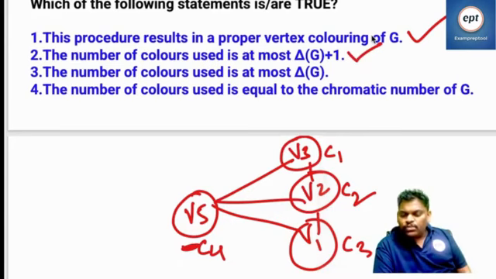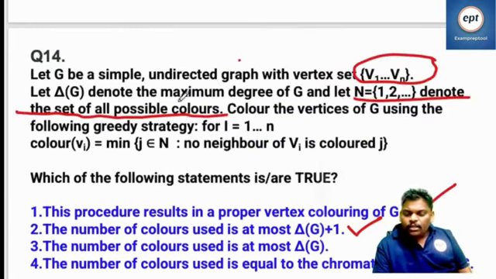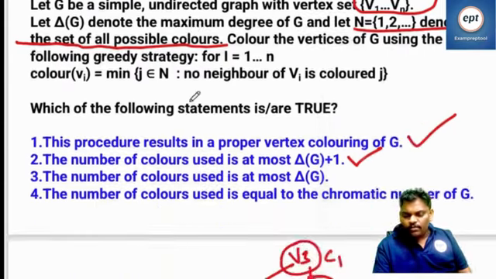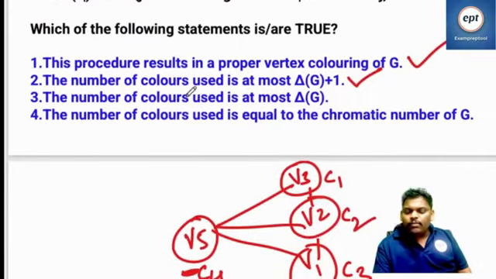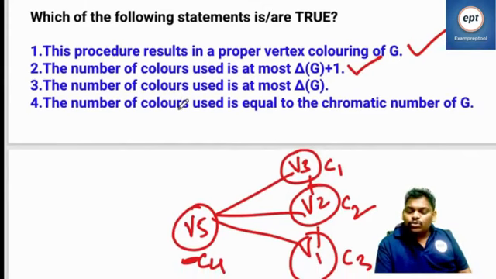What is delta G? It denotes the maximum degree of G. So the statement says the number of colors used is at most delta G plus 1. Next one: the number of colors used is at most delta G. No.